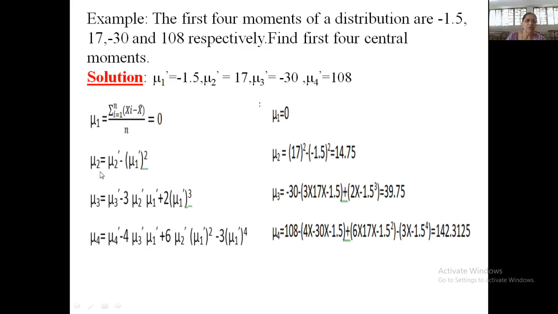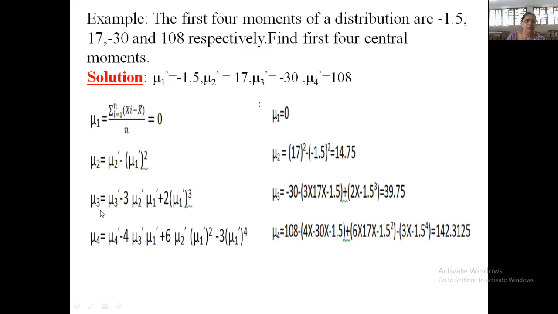Now what is your mu2? Mu2 is mu2 dash minus mu1 dash square. Now my mu2 dash is 17, so 17 minus 1.5 bracket square. It is simply 2.25, since minus sign square is plus. So 17 minus 2.25 is 14.75. So this is my second central moment.